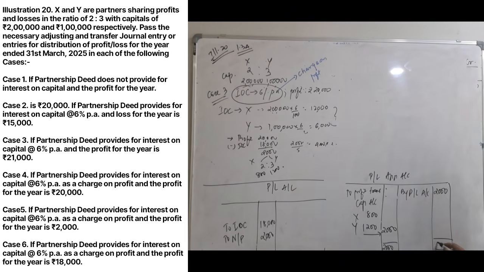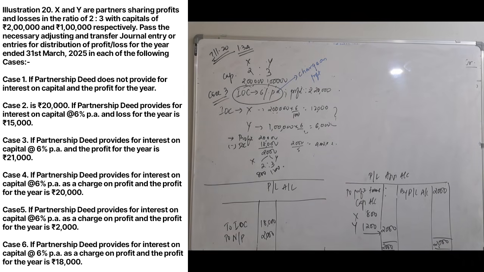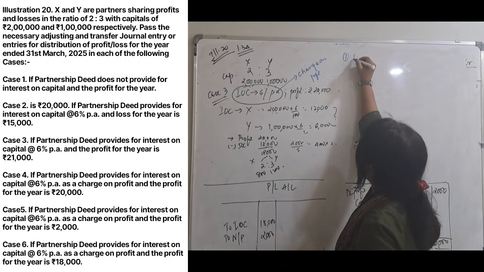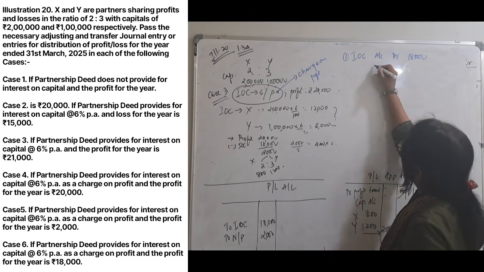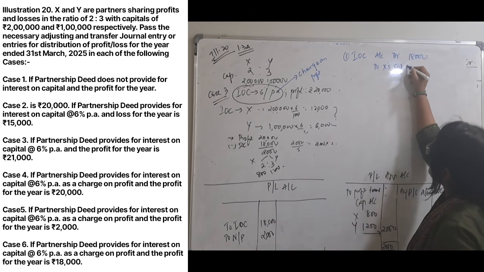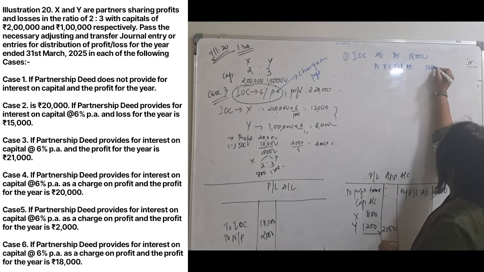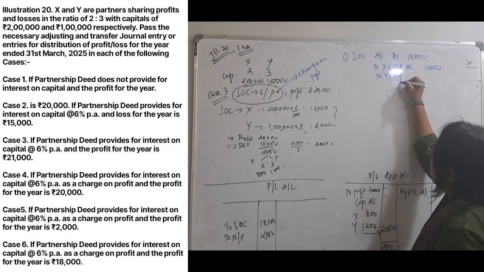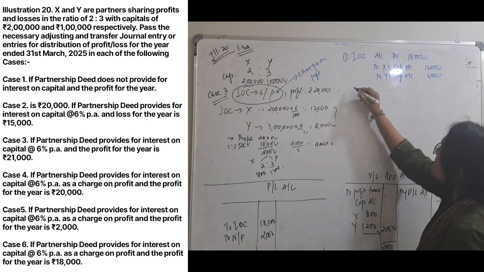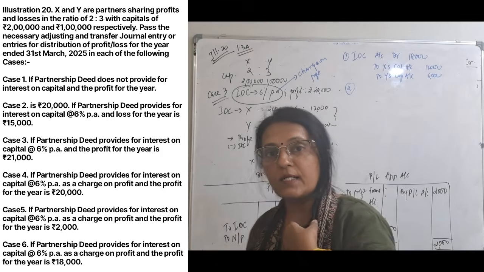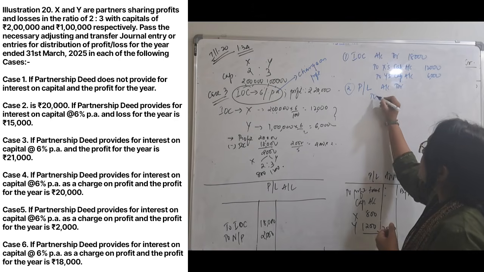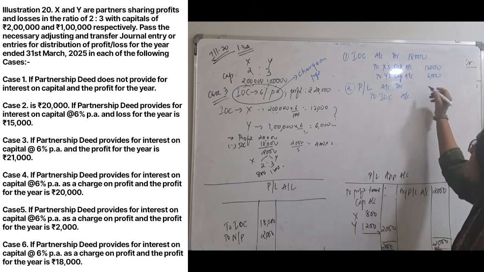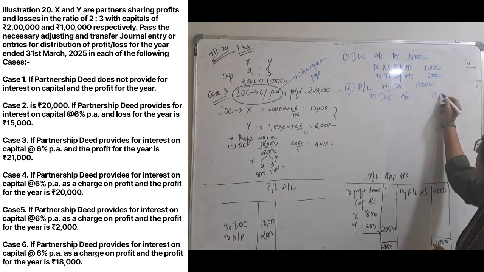Let's write the journal entry on this. So the first journal entry is, because it is a charge on profit, first is again interest on capital account debit 18,000 to X's capital account 12,000, to Y's capital account 6,000. This is for charging interest on capital. Now, which is transferred to profit and loss account. Now we will transfer this to profit and loss account debit to IOC, 18,000 and 18,000.